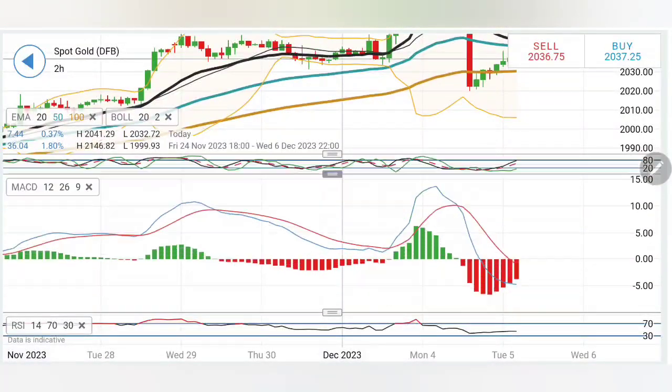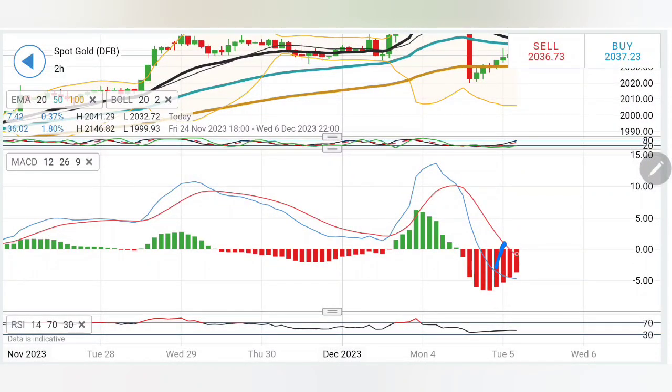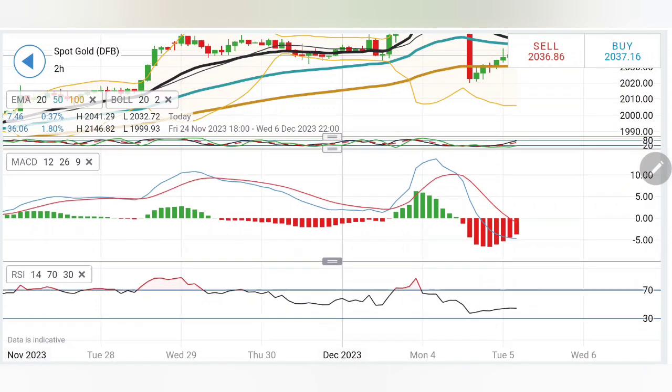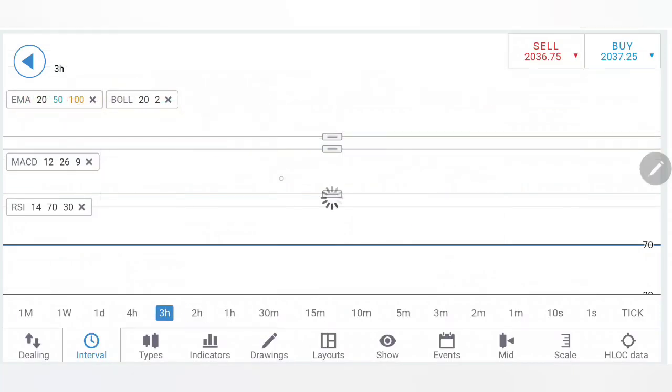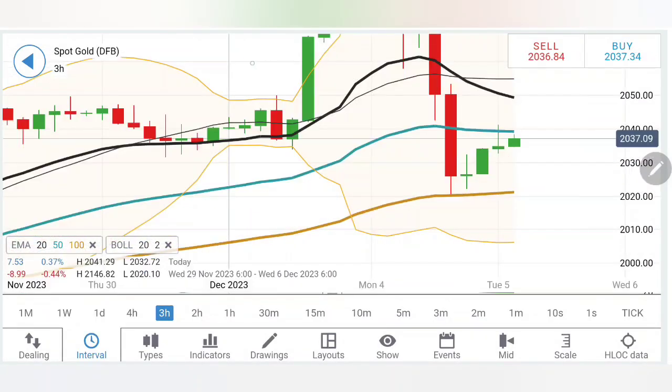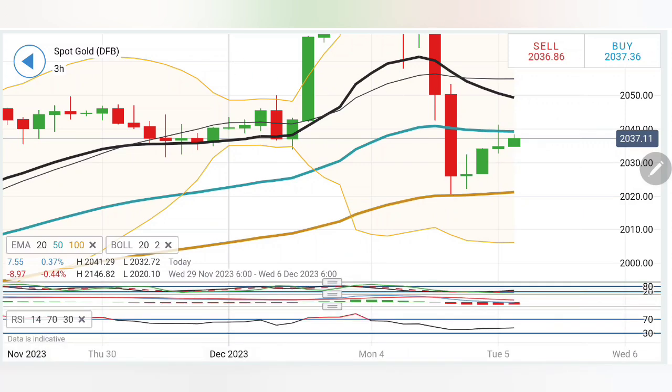The stochastic is rising here. The MACD has seen good divergence here, trying to converge, trying to reverse a bit. RSI is staying almost flat. On the 3-hour charts, signs of a little rise, taking the support here. It is trying to give a similar size of bullish candle, which means it can try to move towards the 2040 2045 zone. Possibility exists that it can rise towards those levels. At the same time, dropping below 2030 is where the bears will be seen. So very clear, we are not going to take any position between 2030 and 2040.